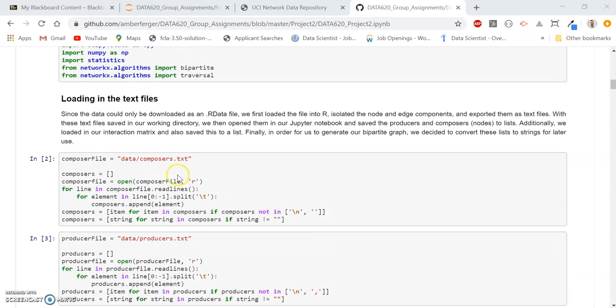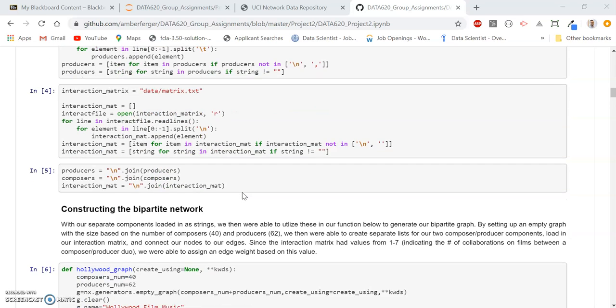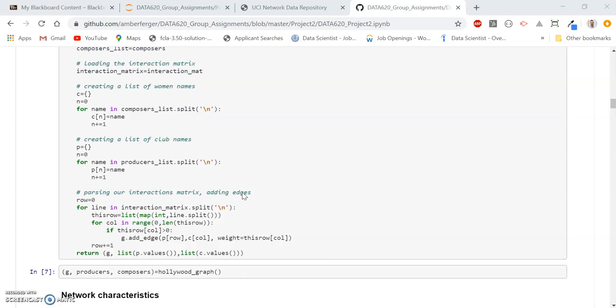Initially, we had to load our dataset into R since it was only available as an R data file. Then, after doing a bit of manipulation in R, we exported each component as text files and read these text files into our Jupyter Notebook. The components consisted of our list of composers, our list of producers, and our interaction matrix between our composer-producer nodes. We then created a function to properly map our producers and composers to the proper rows and columns of our interaction matrix. This took a bit of time, but in the end, we were able to generate a bipartite graph.